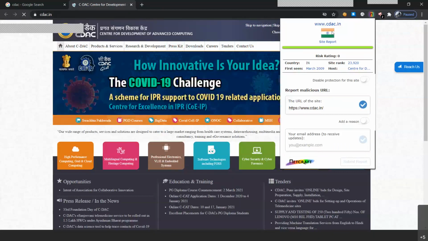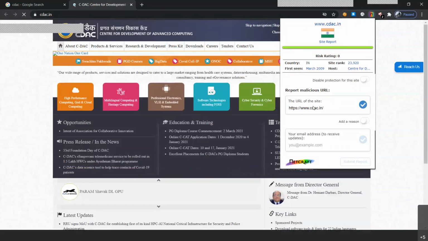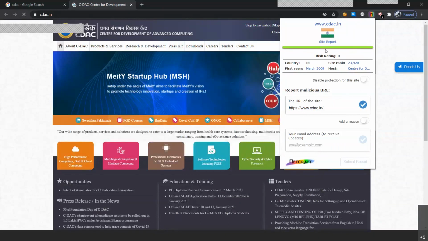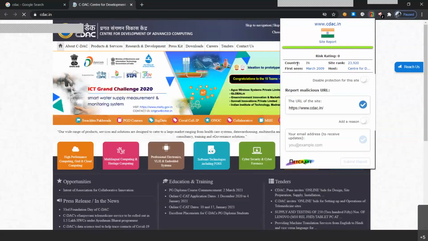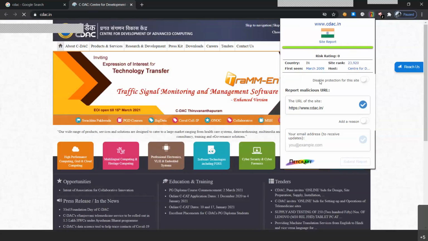When we click on it, we'll get the information of our website along with the option to report a malicious URL. You can also report if you find any malicious information about it. Here you will find the risk rating that is 0 with the health bar. That means this is not a potentially malicious website. It's a very good website. Along with the link of the website, the site report link, the country IN, that is India, site ranking, first seen, and the host, that is CDAC only. We'll click on site report.